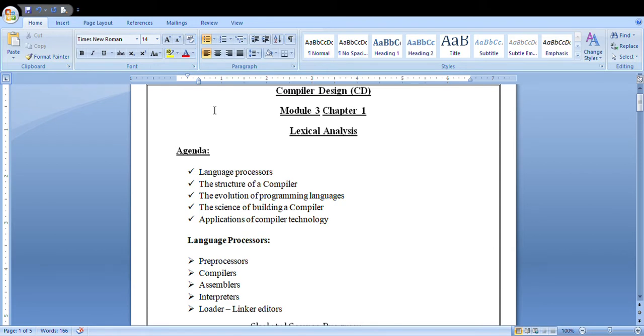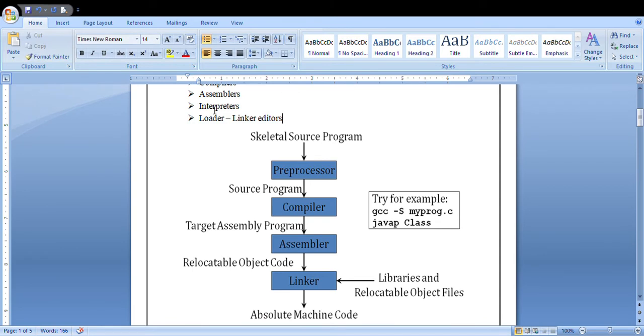Then what do you mean by interpreters? Interpreters are also the same as compilers, used to translate from your source program. But a compiler directly translates from the source program to machine-level language or high-level language. In interpreters, it always converts the source program to an intermediate code. It won't directly convert to machine-level language. It will create one separate file called intermediate code. That is one of the differences between compilers and interpreters.